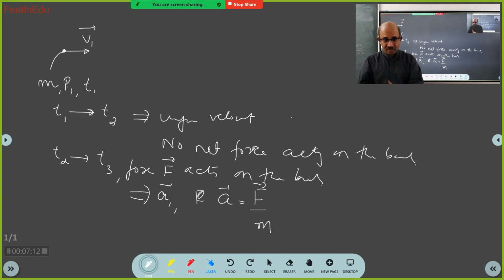Now, what force acted? You should use your common sense. Which force acted on the body? It got accelerated. Think and answer. I told you that between T2 and T3, force F acts on the body and it got accelerated. What force acted on the body?